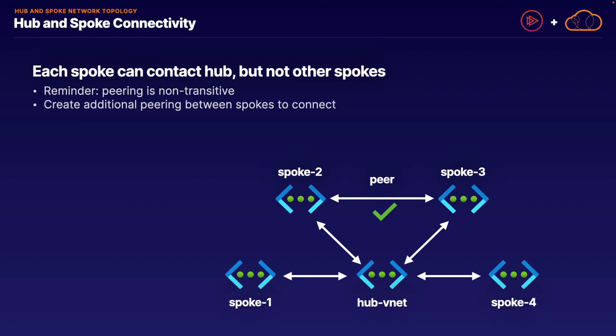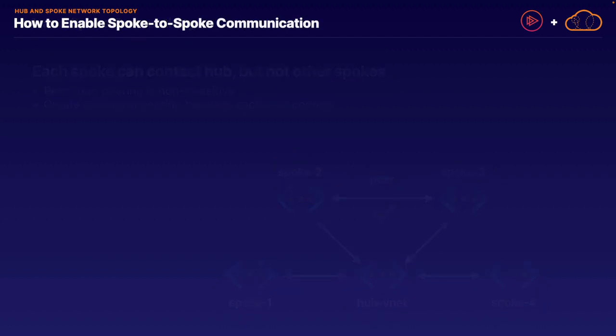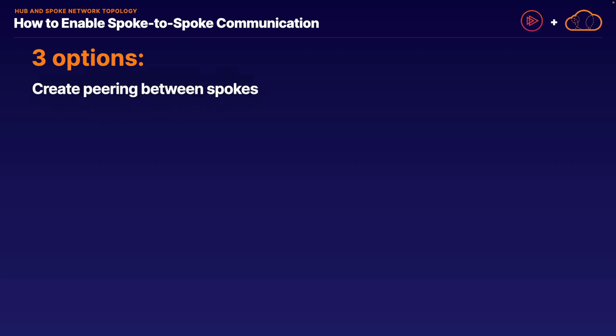So with that in mind, let's talk about 3 options we have available for enabling spoke VNet to spoke VNet communications. Overall, we have 3 options available to us. The first one we discussed in the previous slide, in which we simply create a separate network peering between spokes.